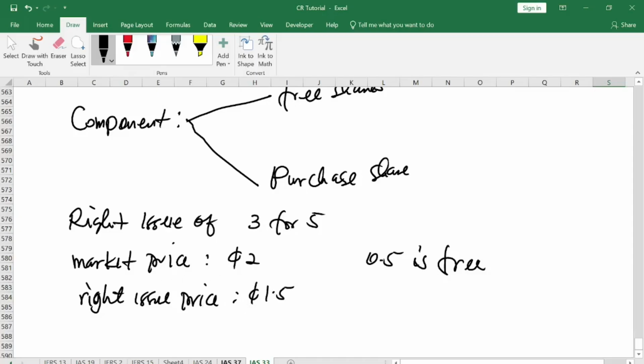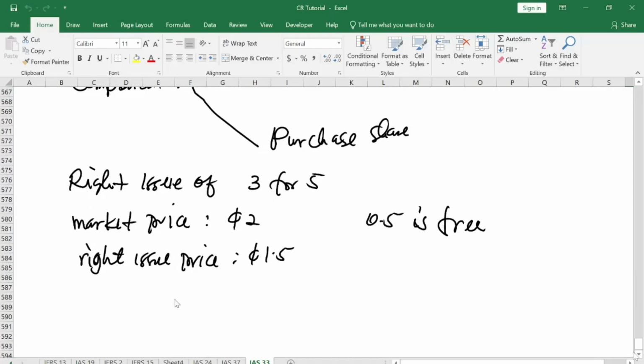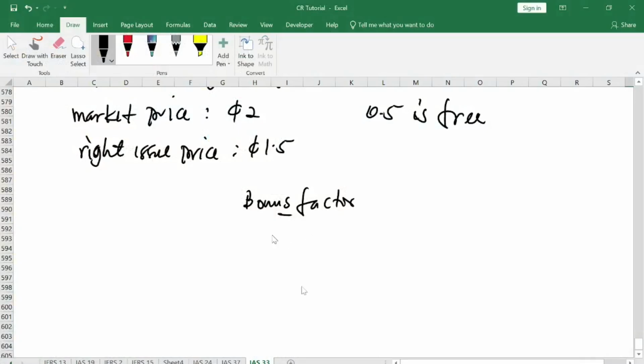Now, under the right issue, just as we have the bonus fraction, we also have what we call the bonus factor. Just like when we were doing the bonus fraction, under the right issue we have the bonus factor. Unlike the bonus fraction, for this one we use a formula to determine the factor.